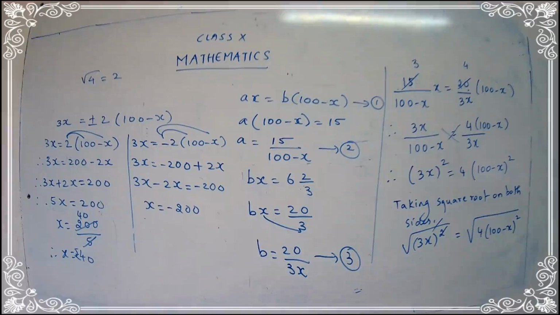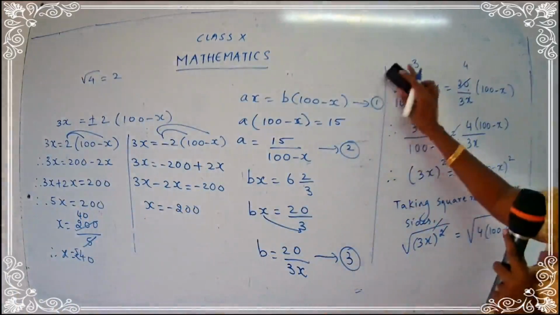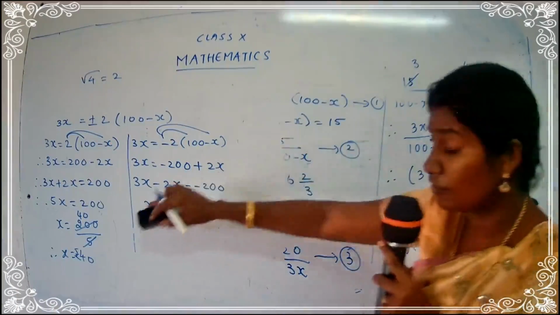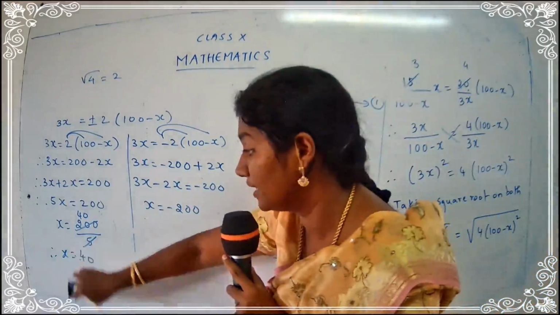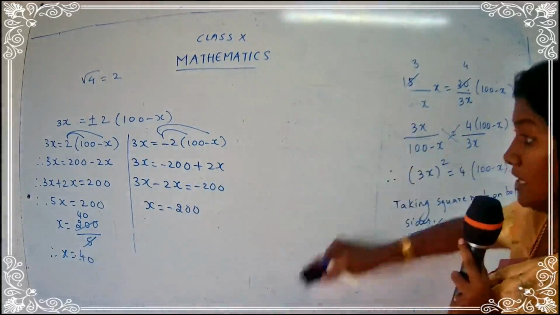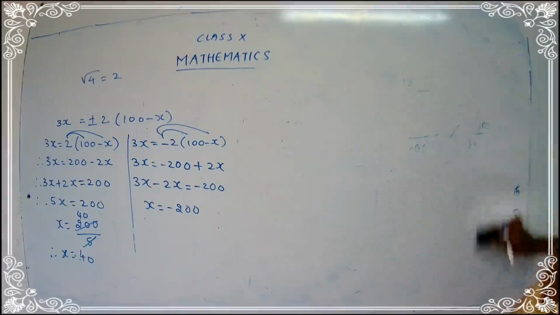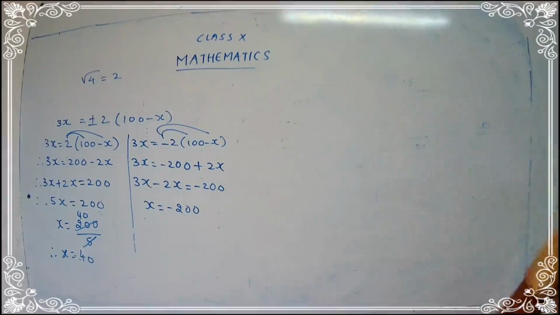Now let's proceed further with the final statement. So how will be the statement? We got two values for x. So we have to choose the correct value for x. What will be the correct value? It's not rupees 40. We are talking about the number of x, children, yes? So 40 and 60. 40 and the remaining, what will you get? 60. 100 minus 40 is 60. Yes. Write down.